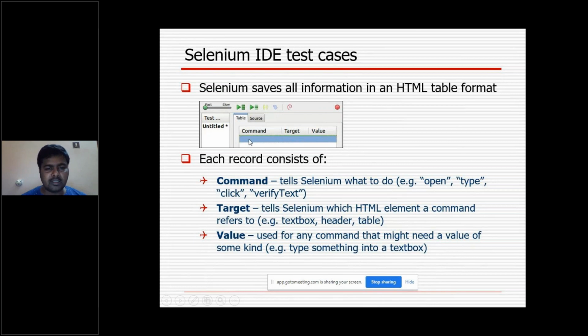Here command, target and value are there. Example, open. I want to give the command like open. Then the target, that is the URL you have to mention, and the value of that URL, www.gmail.com, you have to give here. That is what it is going to record and perform, and you can replay it also. It is going to save, and you can replay the same thing.